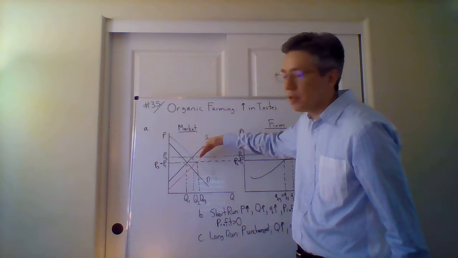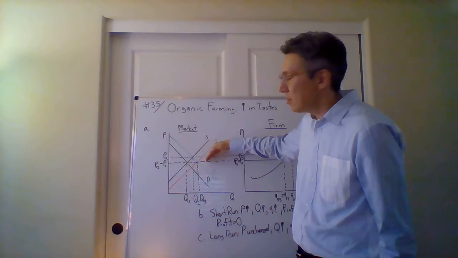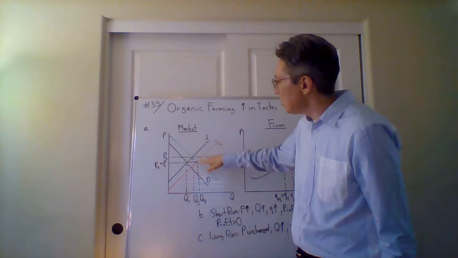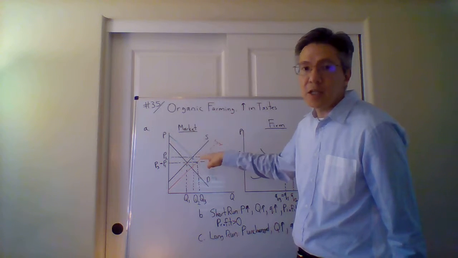Now, if the supply were to shift too much, then again, we get the opposite. We get profit is negative. And so what would happen in that case? Firms would leave. So it's only at this point, where supply shifts by exactly this amount, that we actually have our long run.